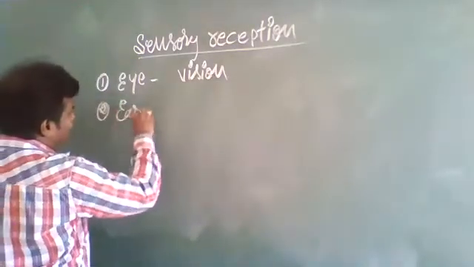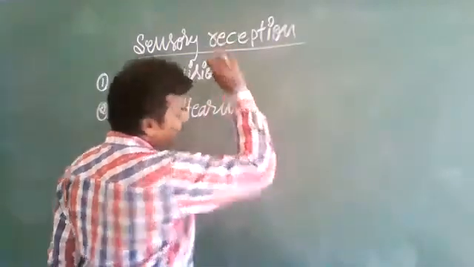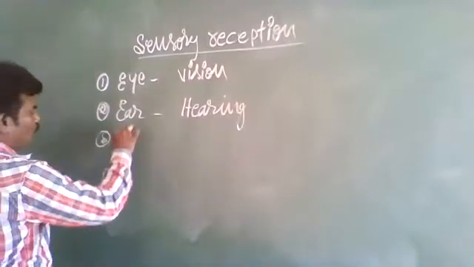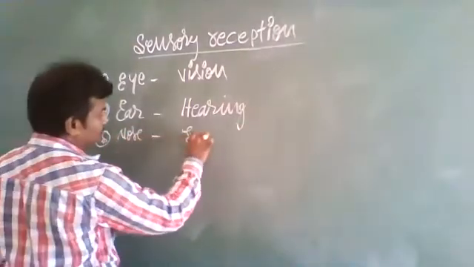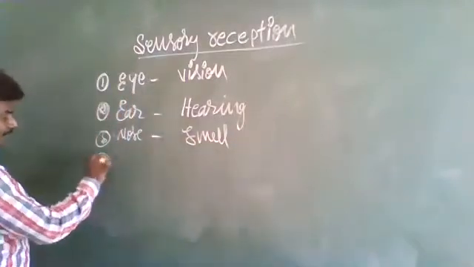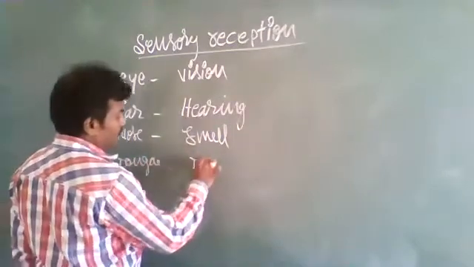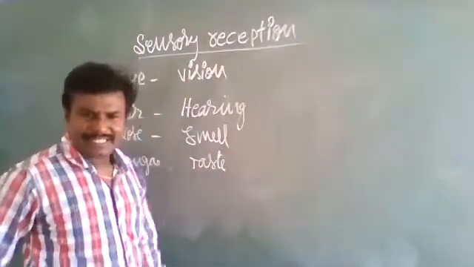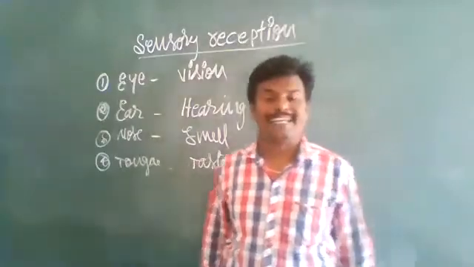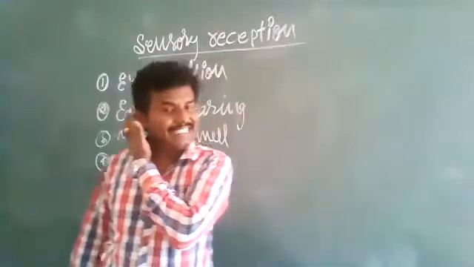The ear is for hearing sounds. The nose is for smell. The tongue is to detect taste. Specific sense organs are present to perform specific senses in our body.